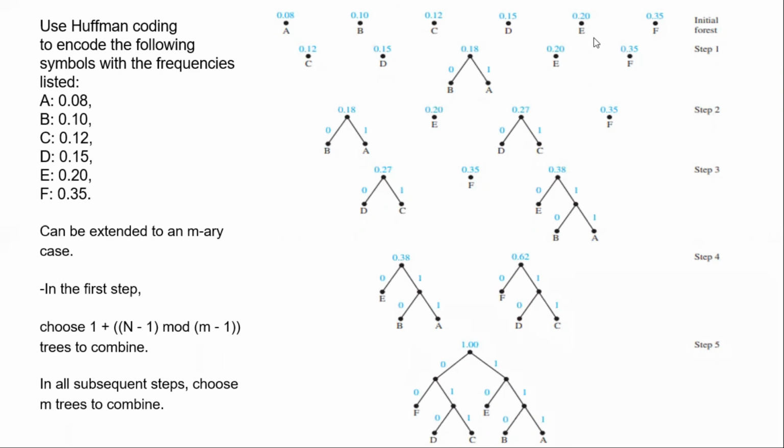So as we can see here, the initial forest, and then for step 1, we combine B and A with the smallest weights, and then step 2, we combine D and C, and then here we combine E with BA in step 3, and then go down straight, and then for step 5, we have the complete tree.